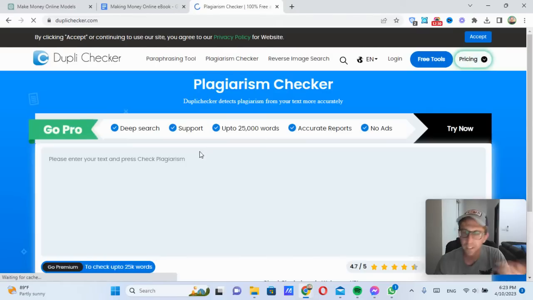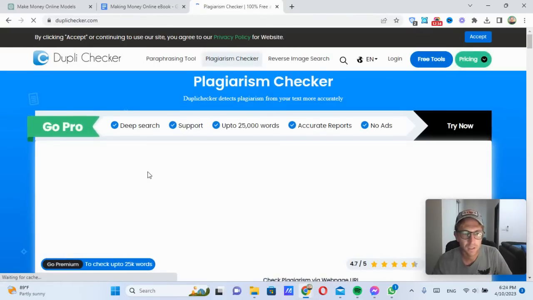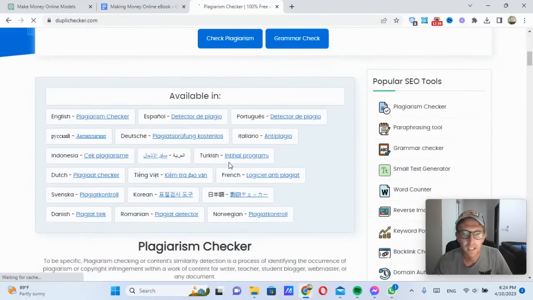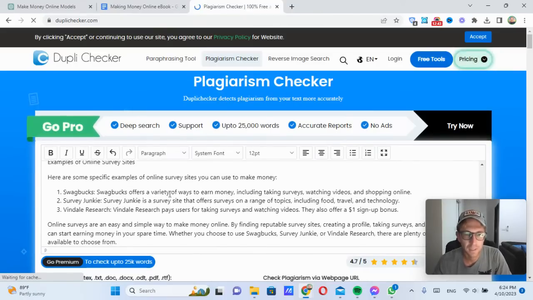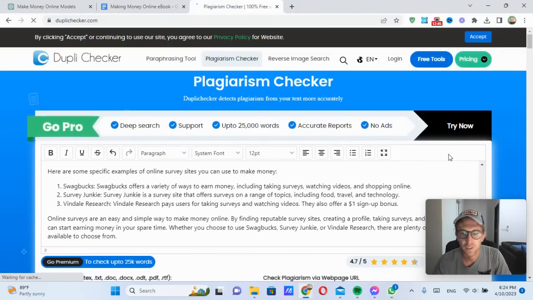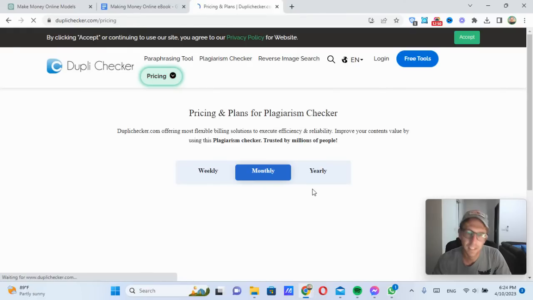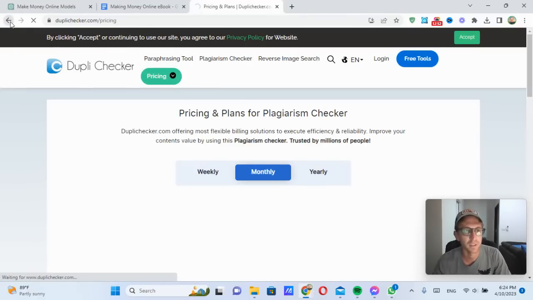Is it legal to put on Amazon? And that's a good question. So we want to make sure, I don't know if I can use this one either. Okay, here we go. Let's paste that in and just try it. I might have to create an account, but hopefully not. Again, now I have to pay for this, which I don't want to do.